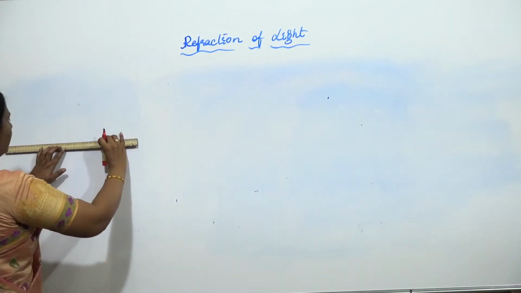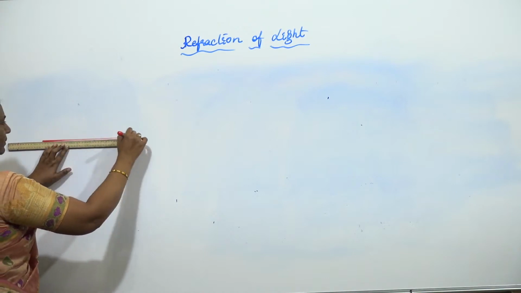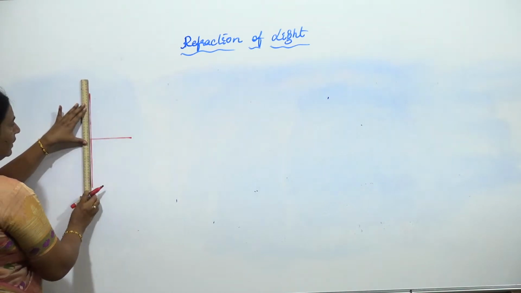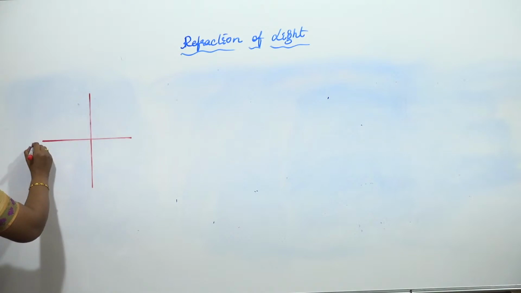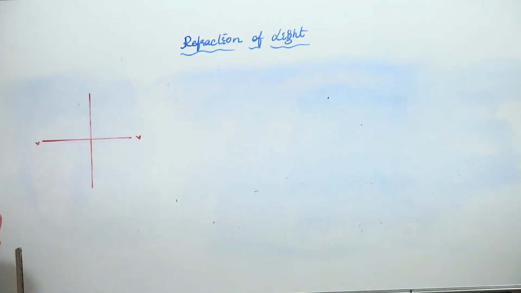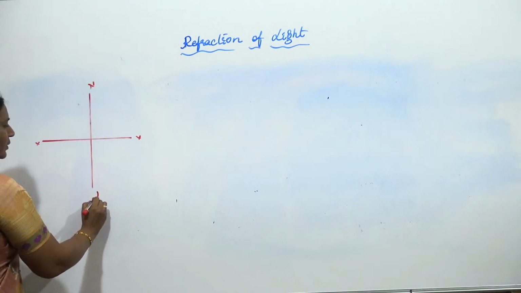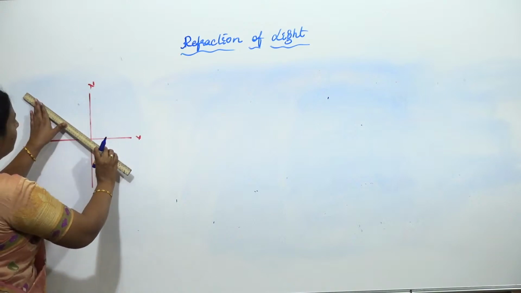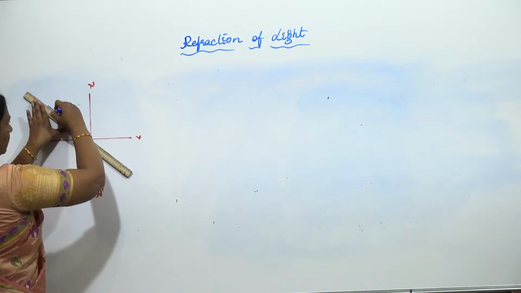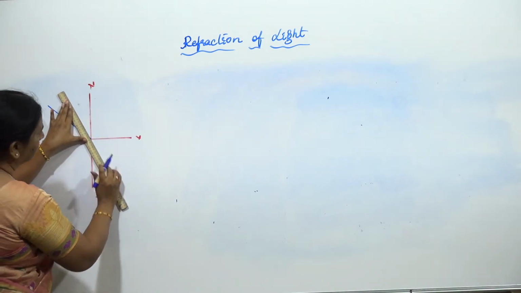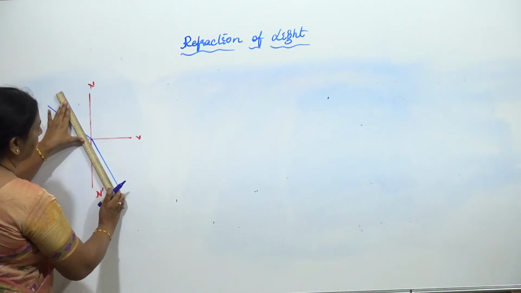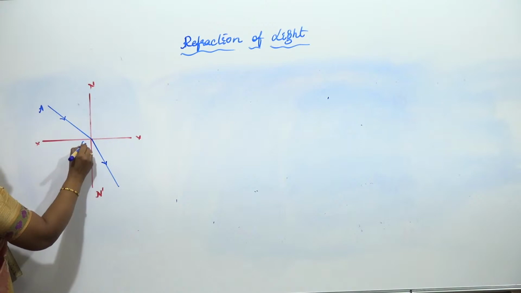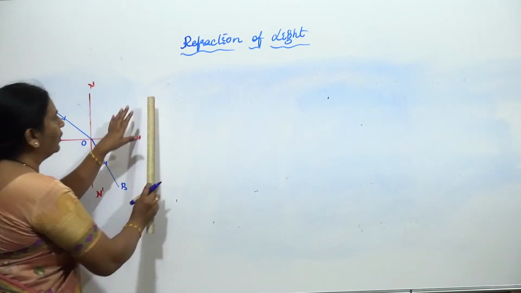When light travels from one medium to another medium, across the interface XY, with n dash as the normal, so what do we observe already?